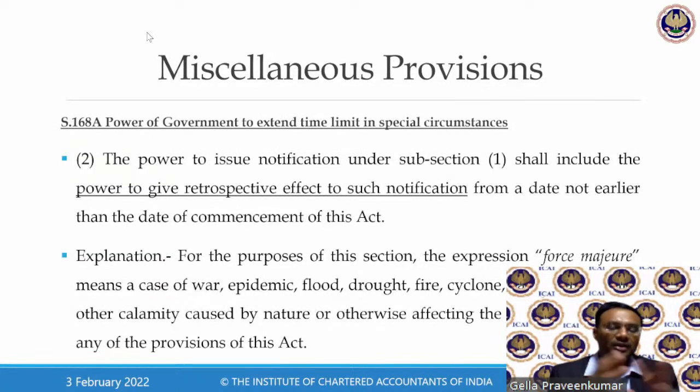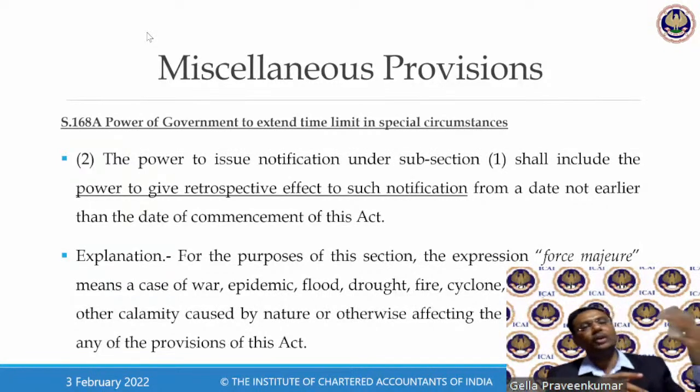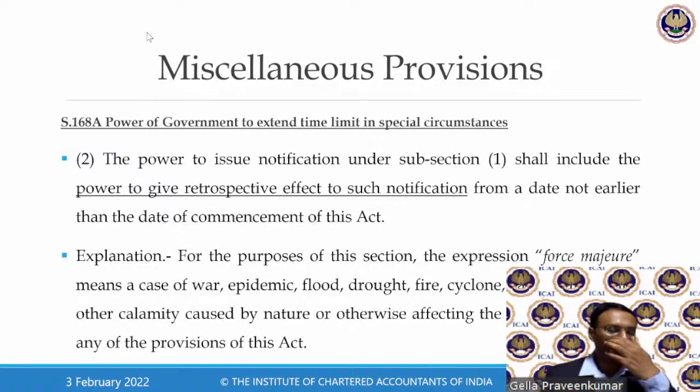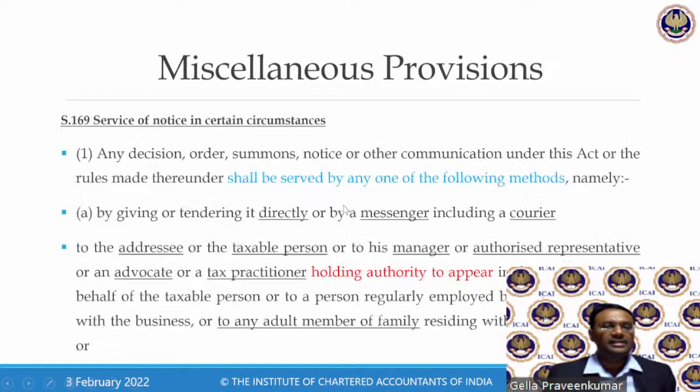When I got this intimation for personal hearing, the assessee didn't have the papers, that is, the appellate book. We went to the appellate authority. We paid 5 rupees per page as a fee. There were around 50 pages, so we paid around 150 or 180 rupees. We paid that fee and got a copy of that appeal booklet. This is how it happens. So they have a fixed fee of 5 rupees per paper to take from the concerned authority. Now, moving further. Service of a notice.